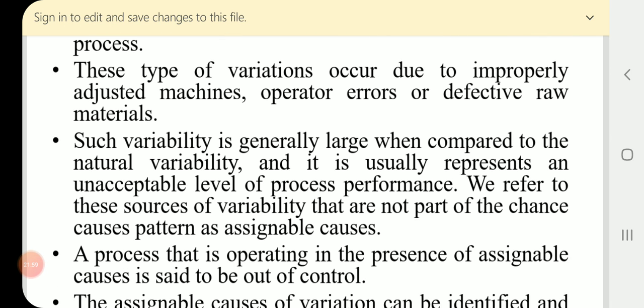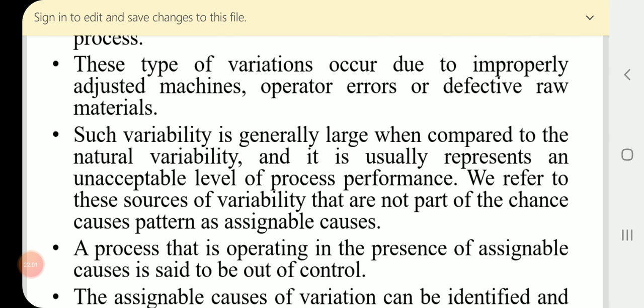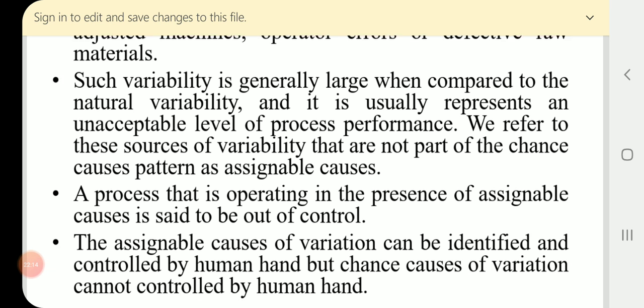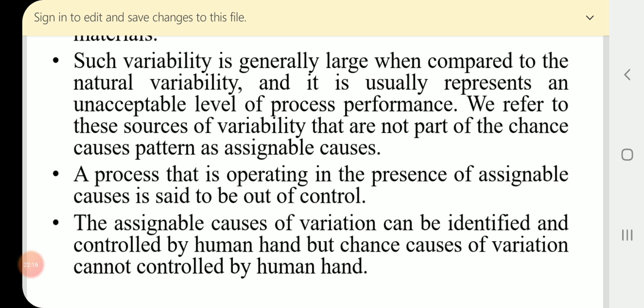These types of variations occur due to improperly adjusted machines, operator errors, or defective raw materials, etc. Such variability is generally large when compared to the natural variability. The natural variability means chance causes of variation.